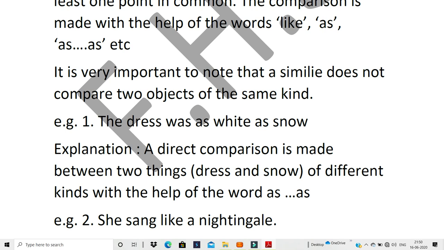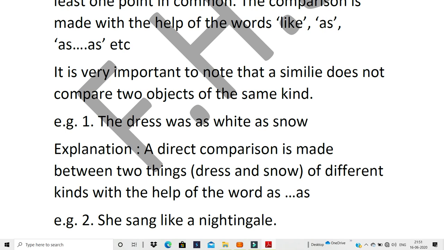So when you are writing that it is a simile, the explanation that you will give is, this is a very easy explanation, the first one that I've given you. I've given you two ways how you can write the explanation. The first one is a common one where you can use it for any of the similes, whereas the second one is more specific. Only if you understand what two things are being compared, you should write the second one. The first one is common because you are not mentioning the things being compared. I have mentioned them here in the bracket so that you understand.